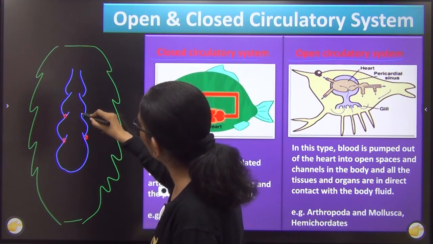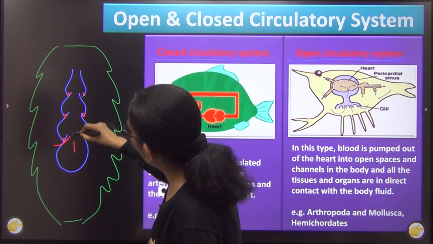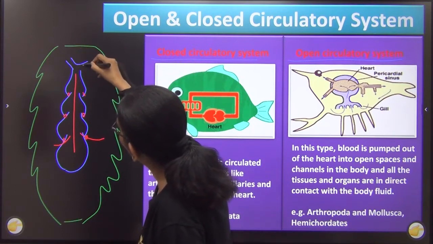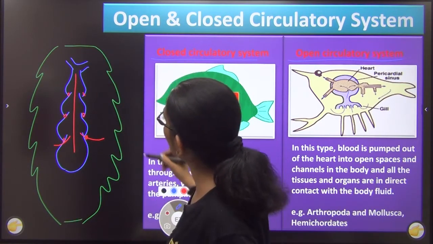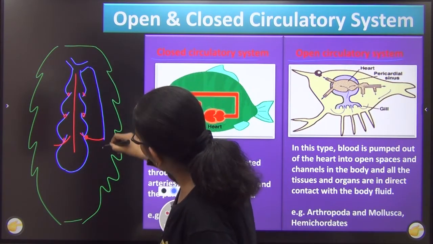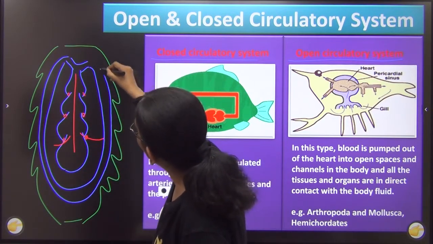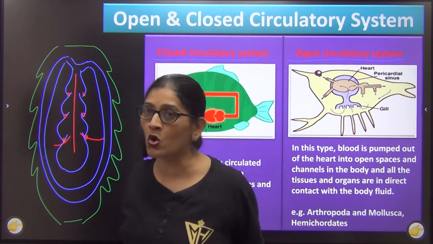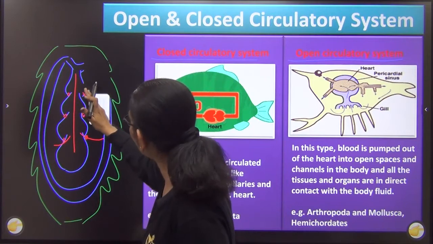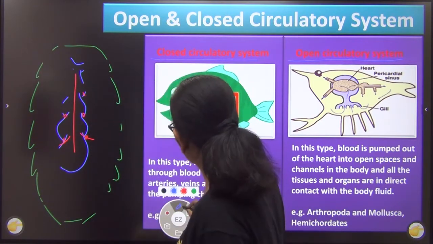There is an opening called ostia, and what happens? Blood enters through this, and from the heart it will come out. The heart is not connected like this. What I am trying to show is that the circulatory system is not like this, where the blood flows in channels. No, the blood does not flow in channels; rather, the blood will flow in open spaces.